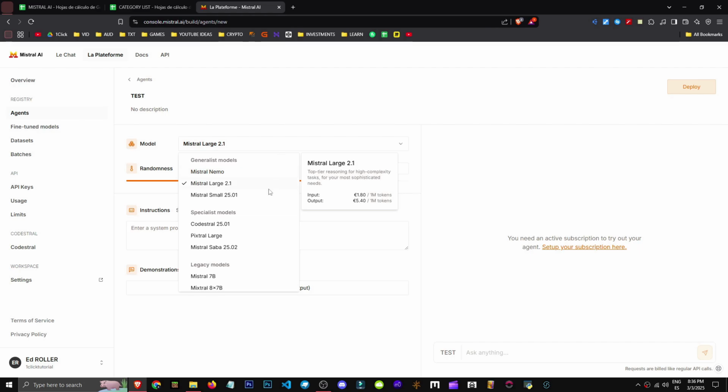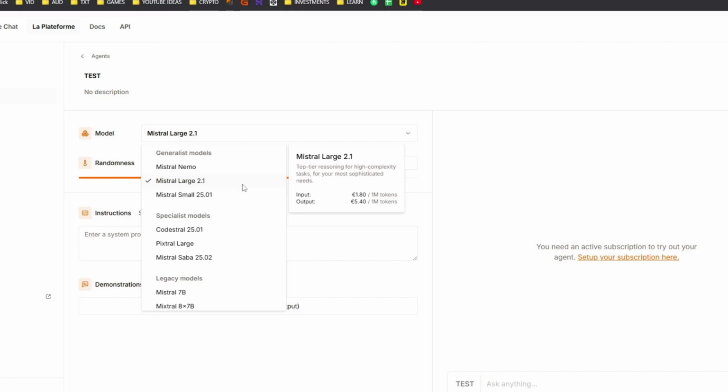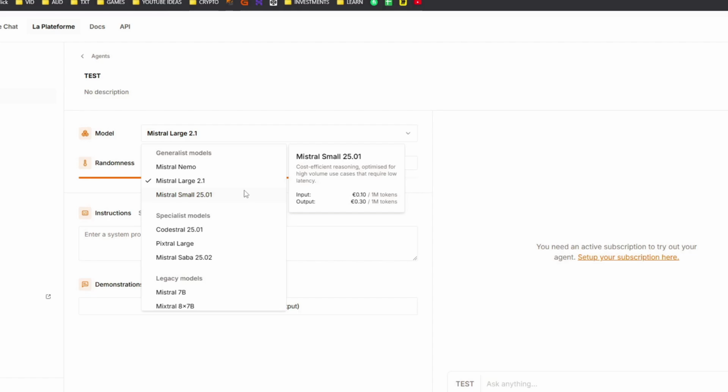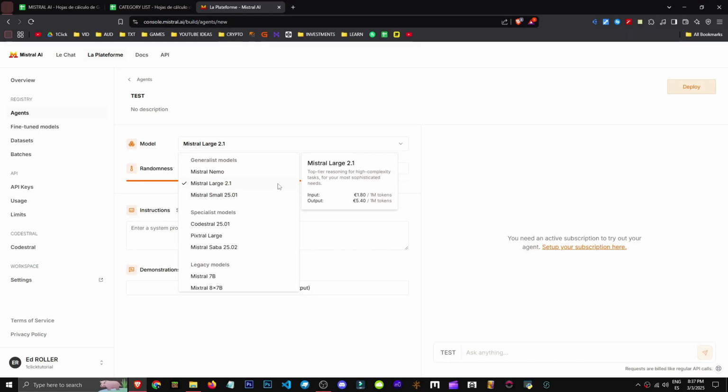So as you can see, they provide us with different models here, right? This one, for example, is developed with NVIDIA and costs 0.14 euros per million tokens. Got it? This one we see is priced at 540 euros per million tokens. It's top tier, high complexity reasoning for advanced tasks, you know, for more complex, sophisticated needs. This one is made for high volume cases, okay? It's meant for mass generation, and well, each model has its own description, right?